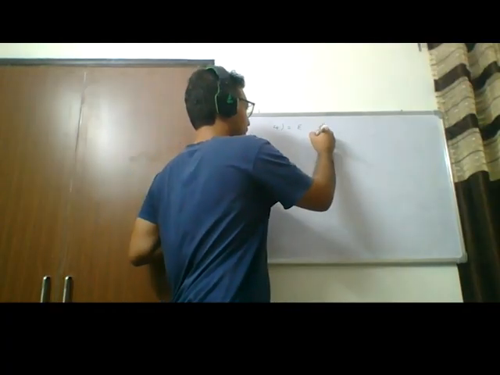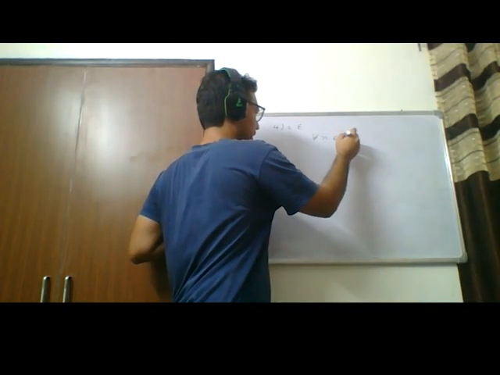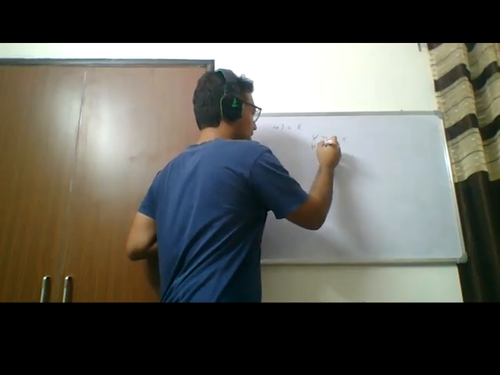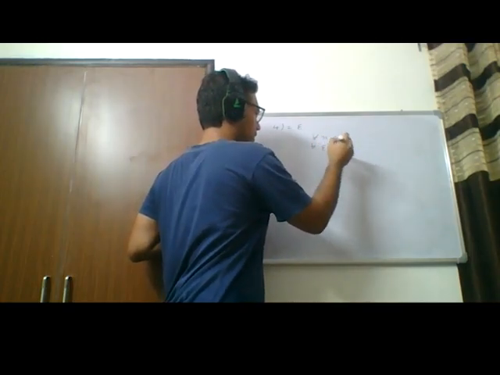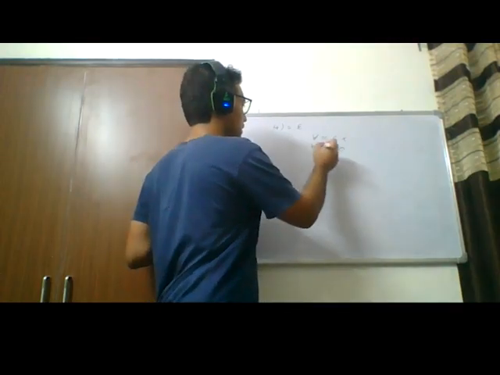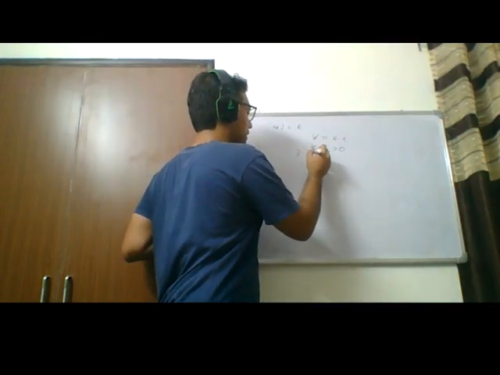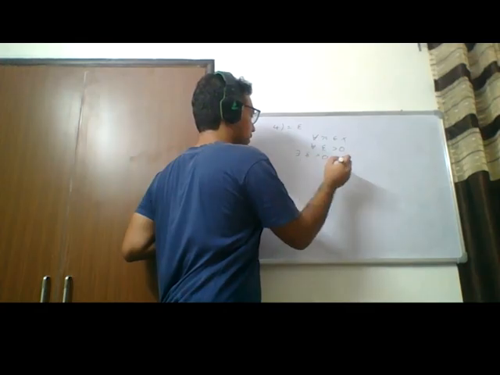So for all x belonging to x, for all epsilon greater than 0, right? There exists a delta greater than 0 such that what?